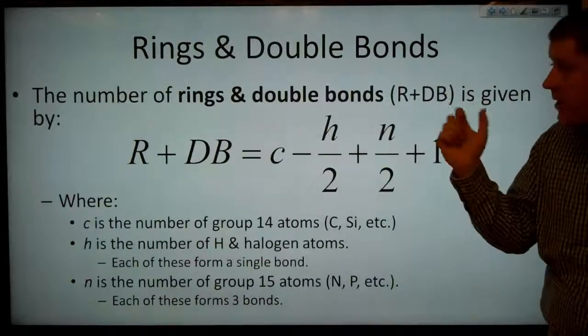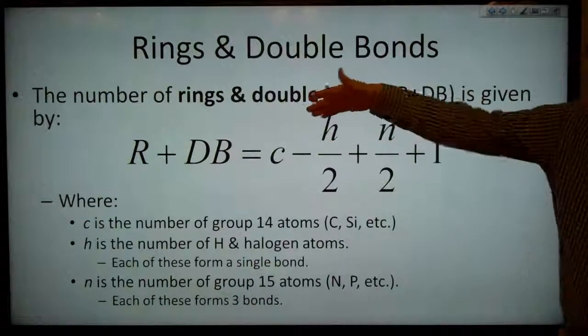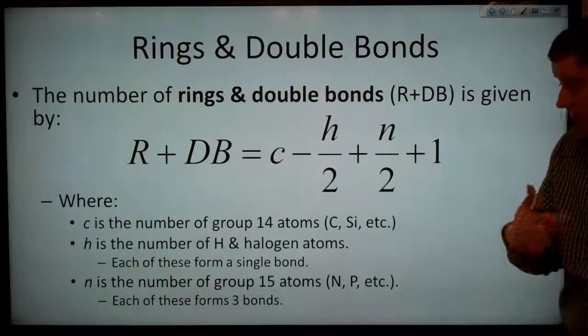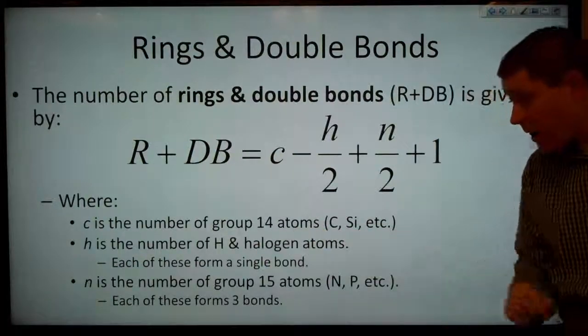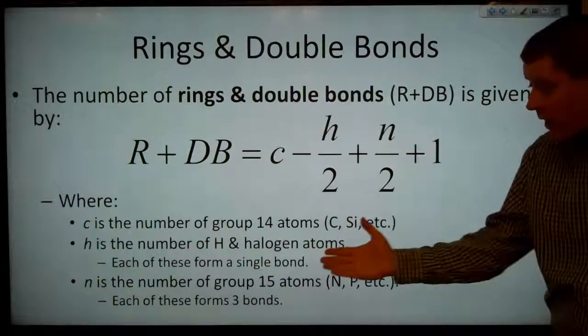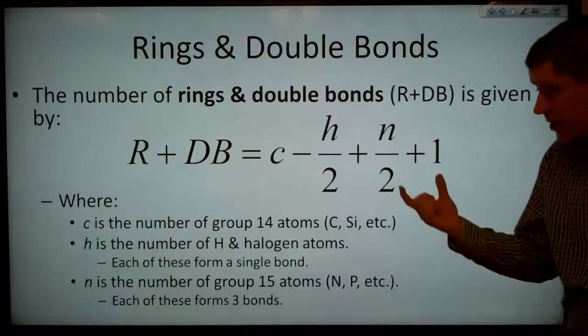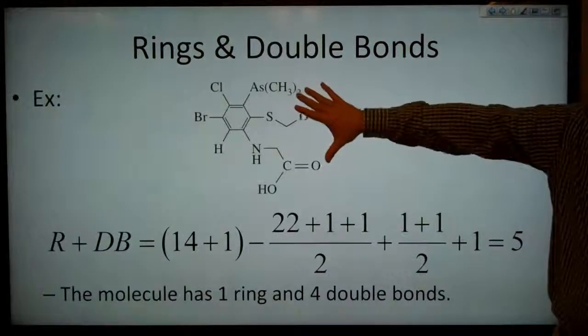The number of rings and double bonds, R plus dB, is given by this equation, where C here is the number of group 14 atoms, so carbon, silicon, and so on. H is the number of hydrogen or halogen atoms, and each of these forms a single bond. N there is the number of group 15 atoms, so nitrogen, phosphorus, and so on, and each of these will form 3 bonds, and then plus 1. So let's look at an example.